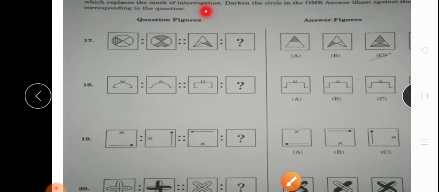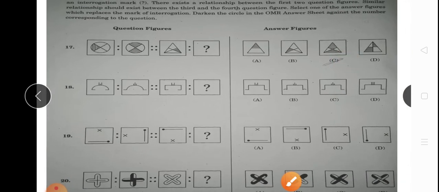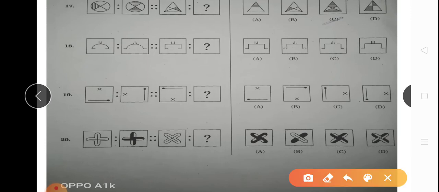So now we will see here. Here is one circle inside and 3 lines. I will tell its answer because it is very easy. Directly I will tell. Its answer will be option number C. Okay, then our 10th answer will be